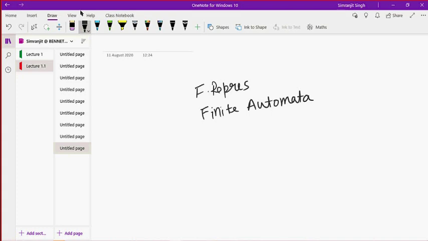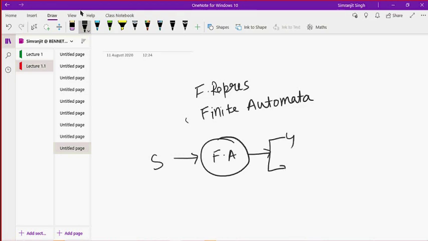Going on further, this finite automata is a finite representation to which I give a string. It will reply to me yes or no, and it will parse the whole language.